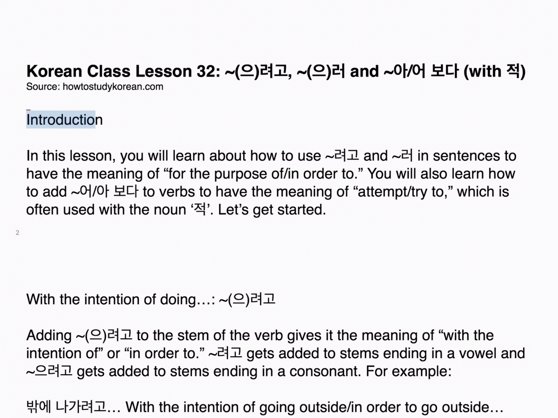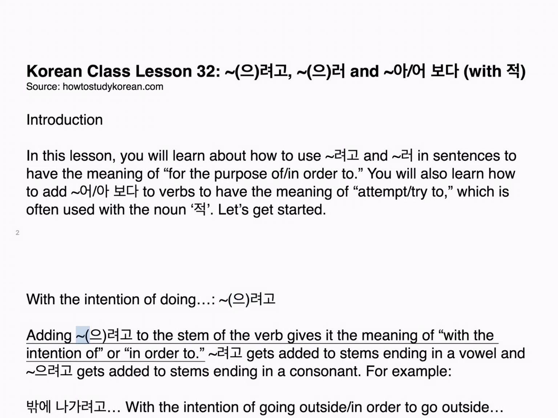howtostudykorean.com introduction. In this lesson, you will learn how to use 려고 and 으려고 in sentences to have the meaning of "for the purpose of" or "in order to." You will also learn how to add 보다 to verbs to have the meaning of "attempt to" or "try to," which is often used with a noun. Let's get started with the intention of doing.